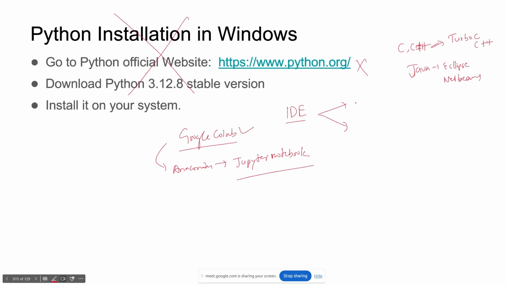There are two IDEs which are famous in Python. One is PyCharm, second one is VS Code. You can use both, but PyCharm has one limitation. When you work on a client project, client projects are generally on a virtual machine, for example AWS EC2 or Azure VM.